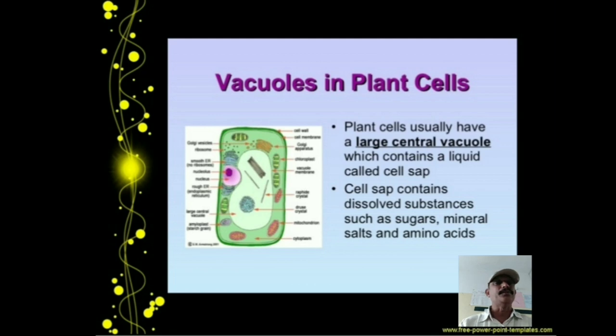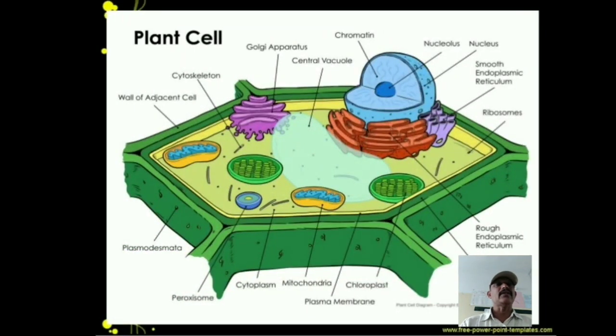Next, this is the figure of the plant cell. Observe. Here it has the cell wall, rough endoplasmic reticulum, smooth endoplasmic reticulum, ribosomes, nucleus, nucleolus, chromatin network, central vacuole, Golgi apparatus, mitochondria, cytoplasm, and plasma membrane.